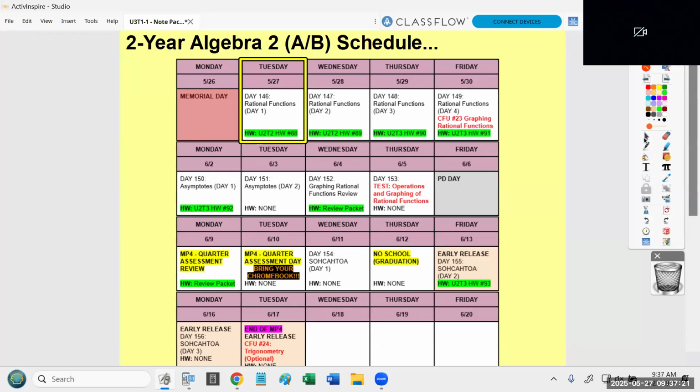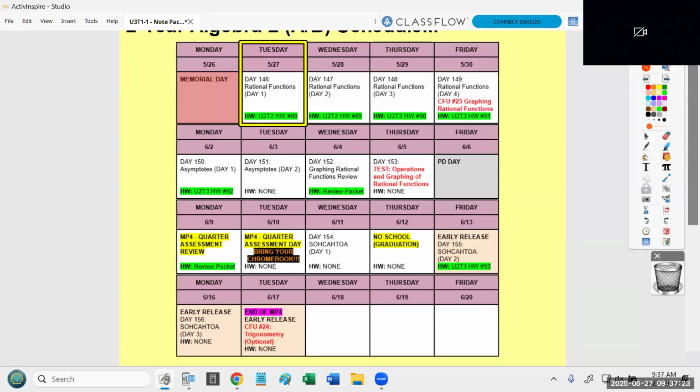Okay, now this is the schedule that shows the remaining weeks that we have in the school year. And the quick summary of this is every week there's some type of assessment going on. This week on Friday is CFU 23. Next week, Thursday, is the test, which covers this entire note packet. The following week on Tuesday will be the quarterly assessment.